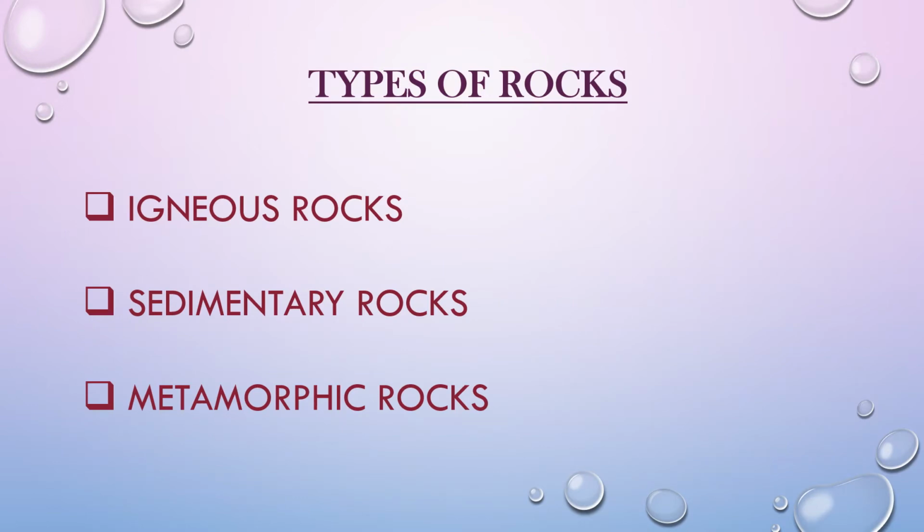Now let's talk about the rocks. You know that students, rocks are actually a combination of different kinds of minerals. They contain varieties of minerals inside them. They occur in many varieties and colors also. Rocks can be grouped into three main types: igneous rocks, sedimentary rocks, and metamorphic rocks.